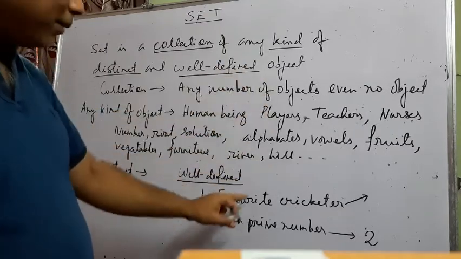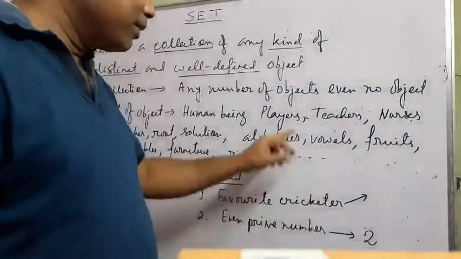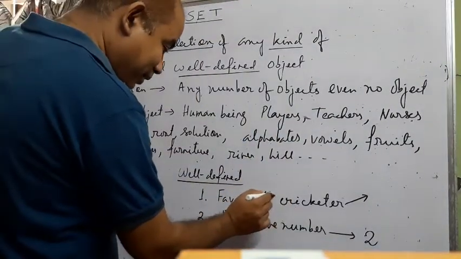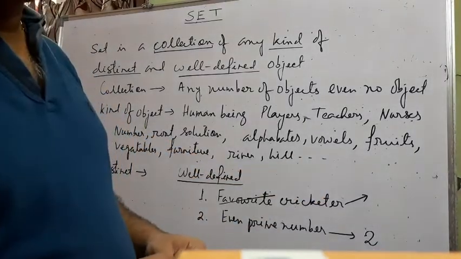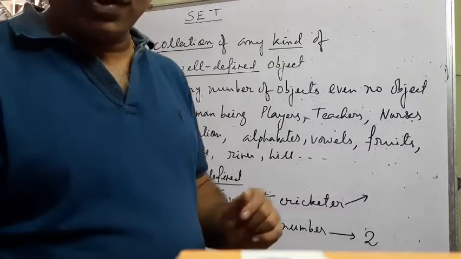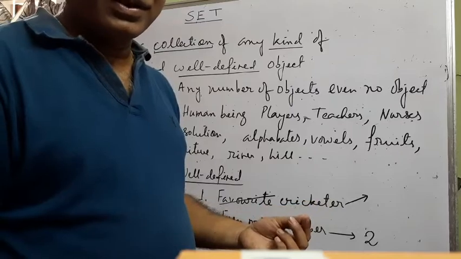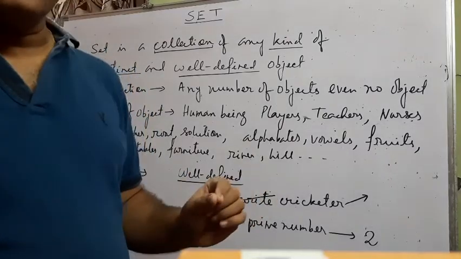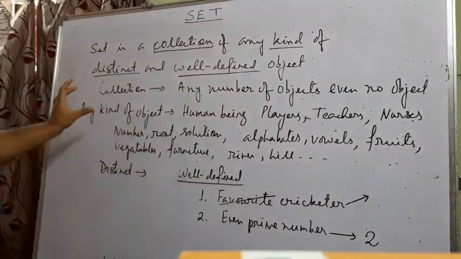The well-defined object may be a number, or, as I told you, player, teacher, etc. Instead of the words favorite cricketer, if I write cricketer, then it will be a well-defined object, because all of you know what a cricketer is. Clear? Generally, when words like best, favorite, good, beautiful, talented, etc. are there, those objects are not well-defined, or in mathematics we don't consider them as objects. So this is what is set.